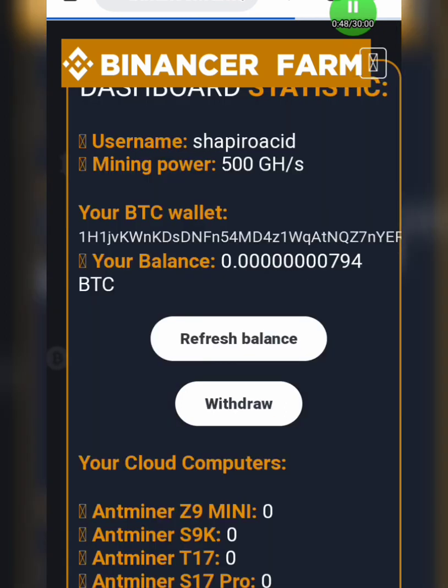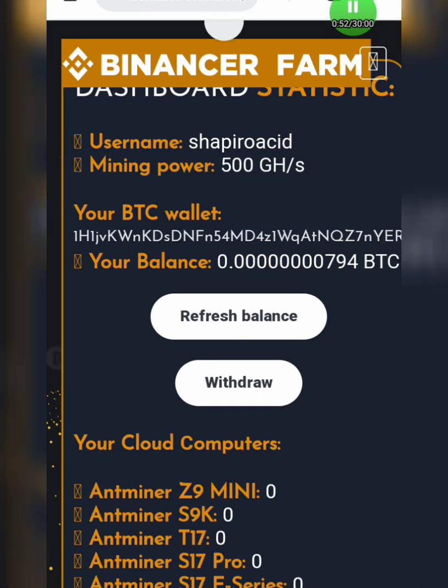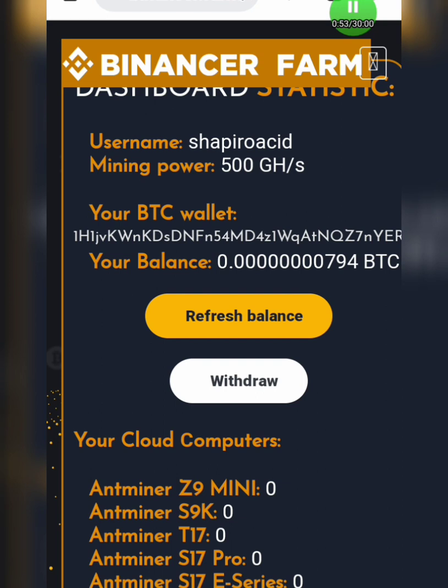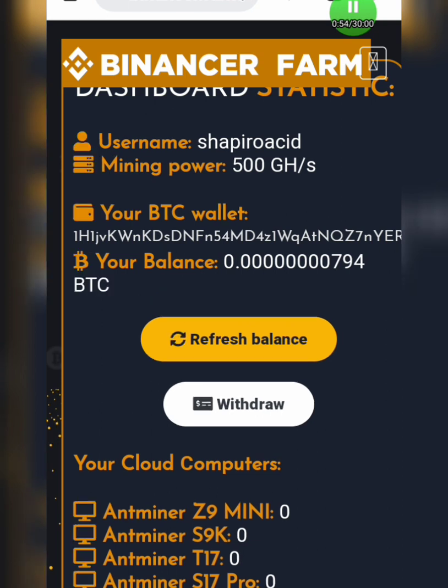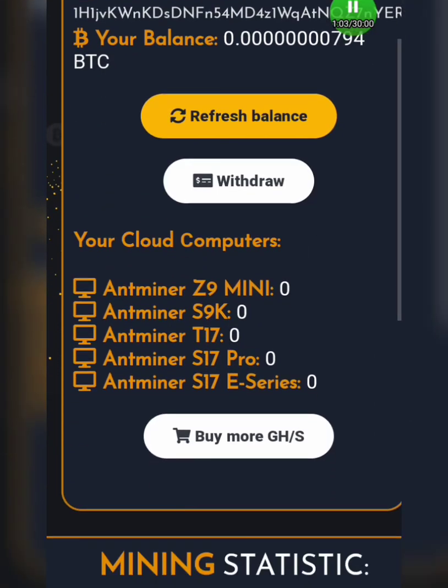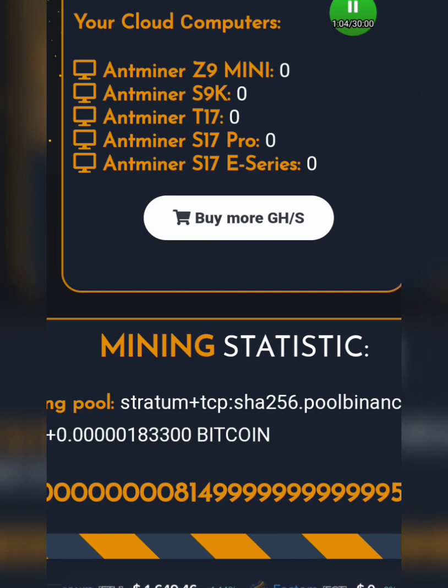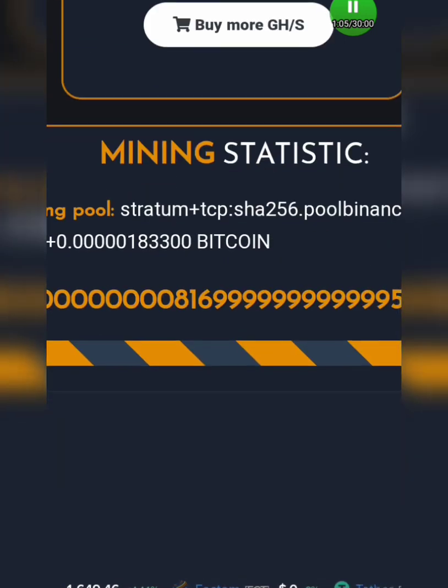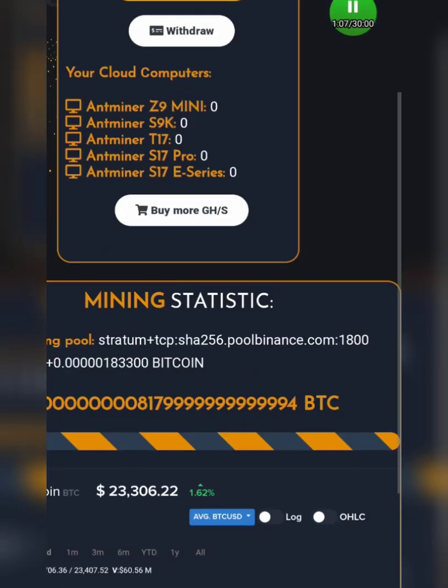And guys, boom, as you can see on the screen right now, this is how the account looks like. You can see my username, my mining power, my BTC address, and my balance. The new account that I created with you right now has a balance of about 0.0000794 BTC in our wallet. When I scroll down, you can see that a lot of these things are mining for us. You have our miner here mining for us. And guys, we are on a free plan.